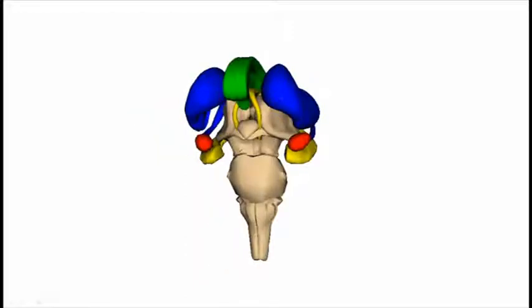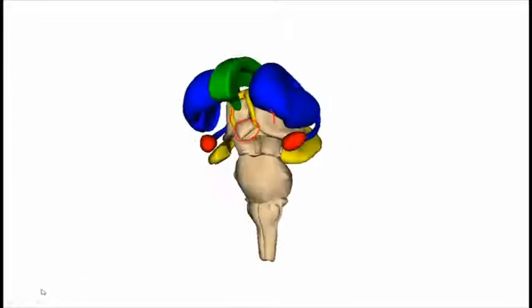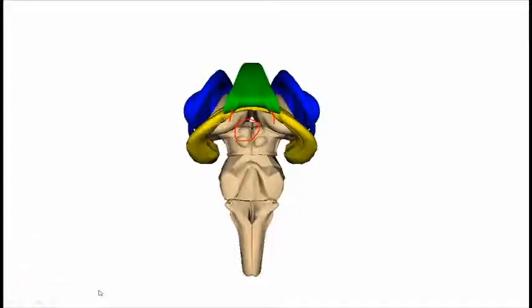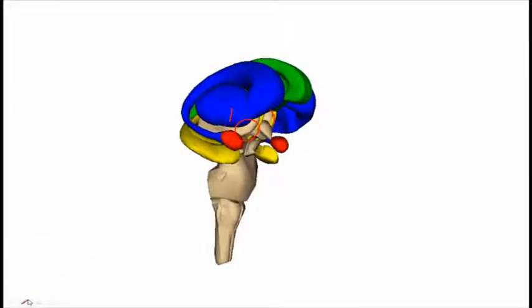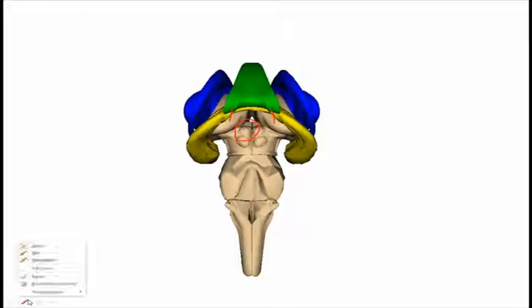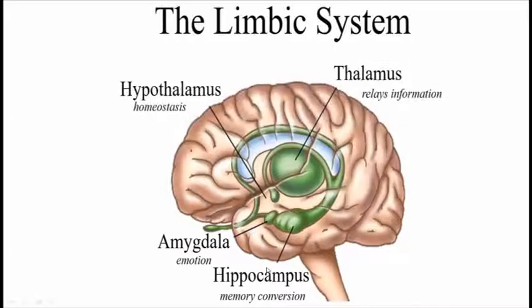Here is the hypothalamus, and these two structures are the thalami, also called the thalamus, and you will find the pineal gland on the posterior side, which is absent in this model.